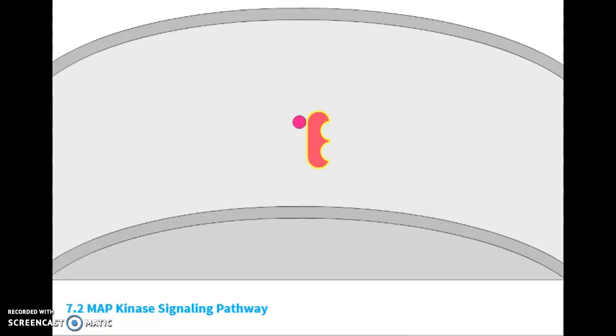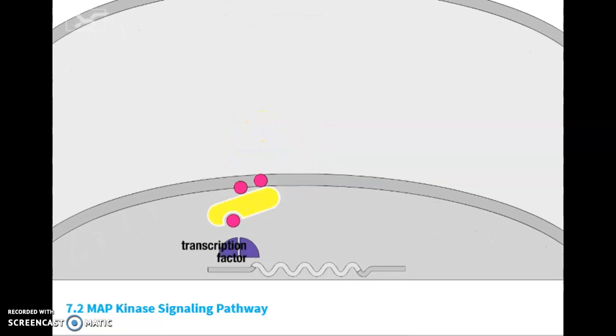The MAP KK phosphorylates and activates a third kinase, MAP kinase, or MAPK. The activated MAP kinase now migrates to the nucleus, where it is able to activate transcription factors.